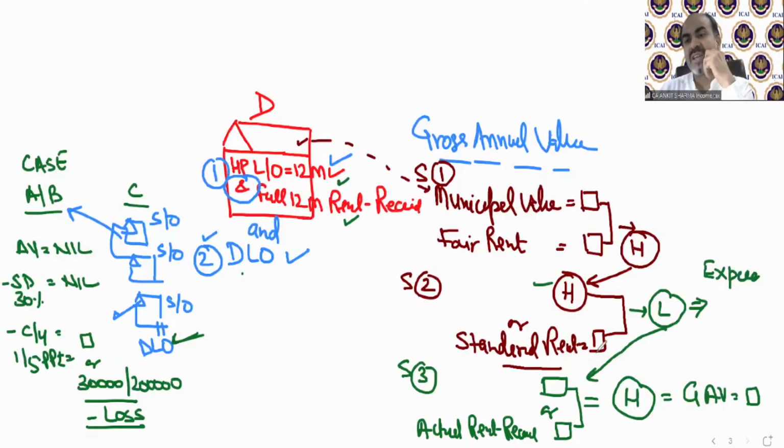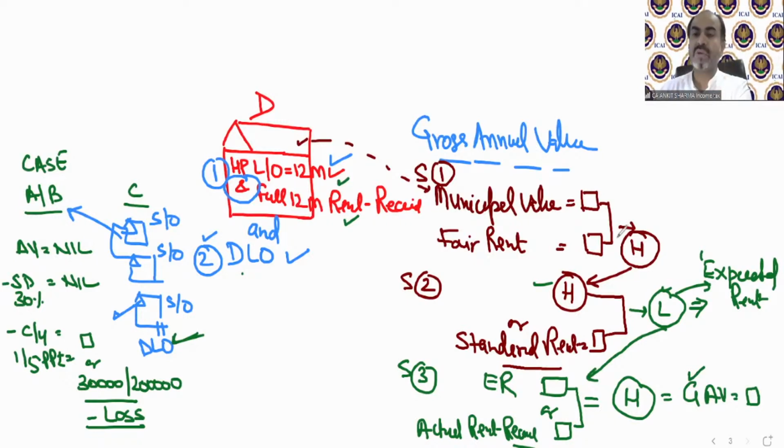So if the question asks you to calculate only expected rent, then this lower value is also called expected rent, and you can solve that question only till here. If they are not asking for GAV, they're just asking what is expected rent, then this is expected rent. Then this expected rent needs to be compared with actual rent received, and whichever is higher is going to be called gross annual value.